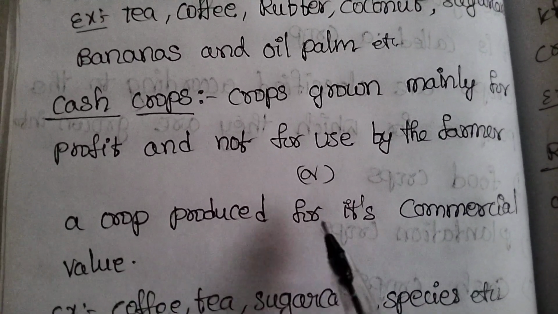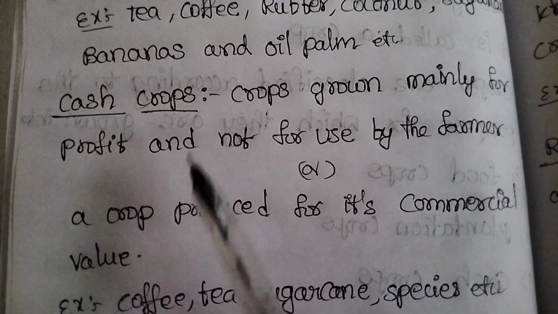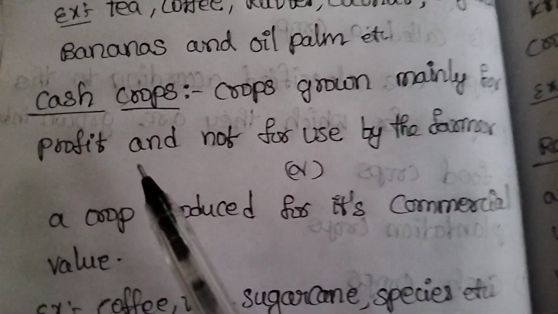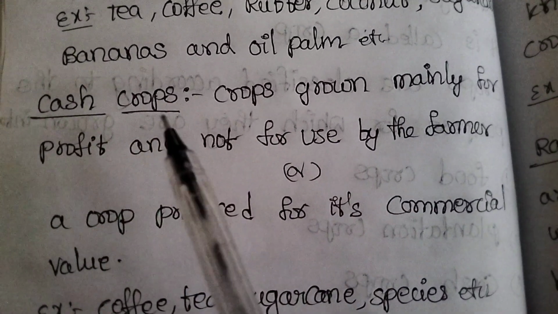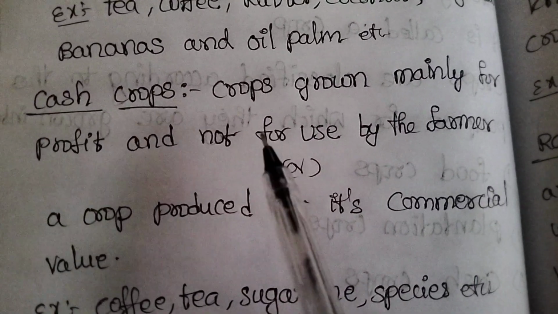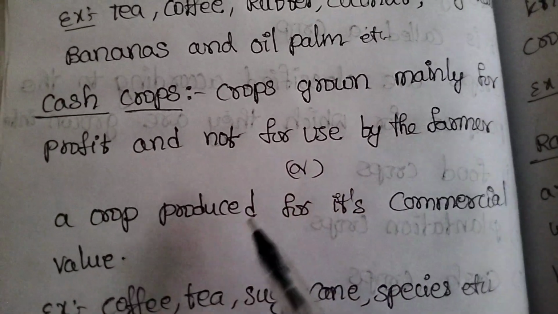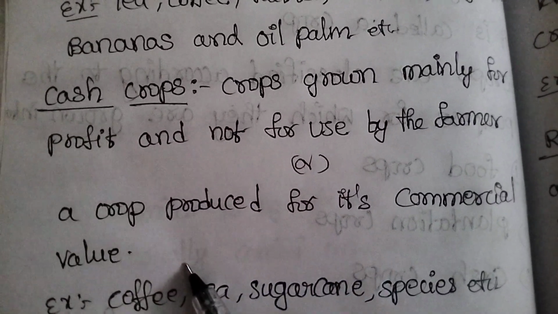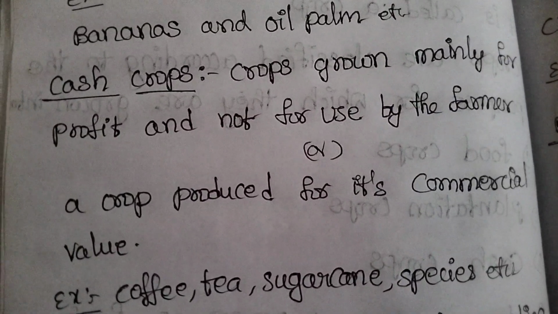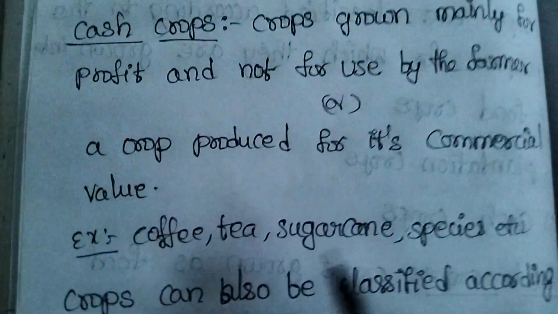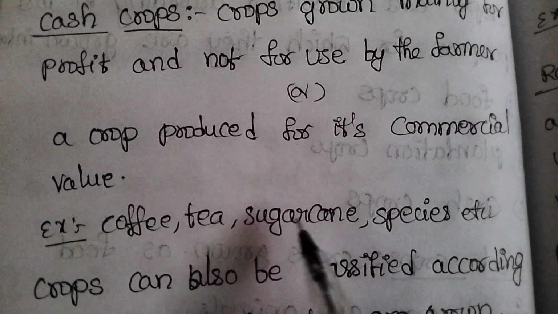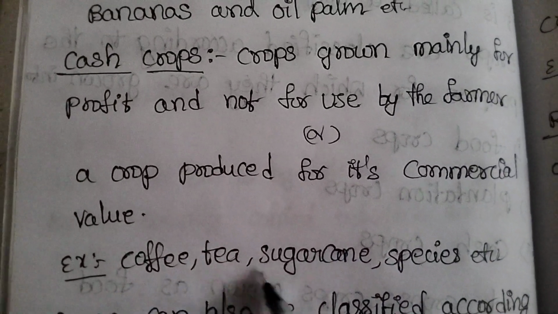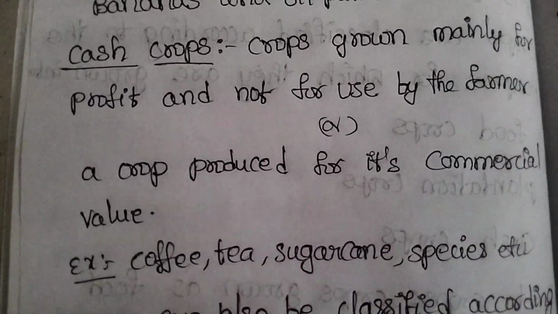For profit purposes only we are growing them, and they are not used by the farmer much. Examples of cash crops are coffee, tea, sugarcane, spices, etc.